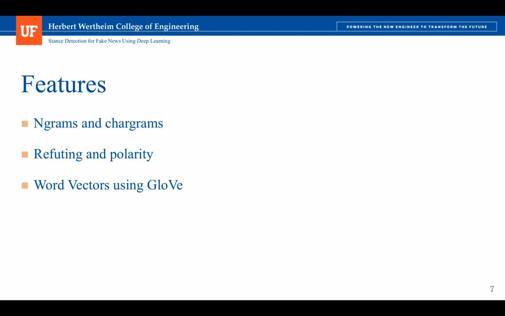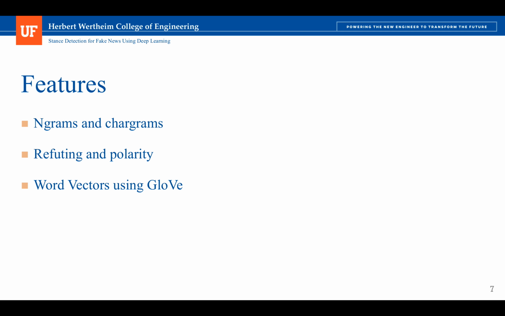For this implementation, the words are divided into 2, 3, 4, 5, and 6 size n-grams. It also generates refuting and polarity vectors. The refuting vector contains words with a kind of negative connotation and determines whether the headline and body are related with negation. The polarity vector is for the stance part, where we determine whether the stance is negative or positive.